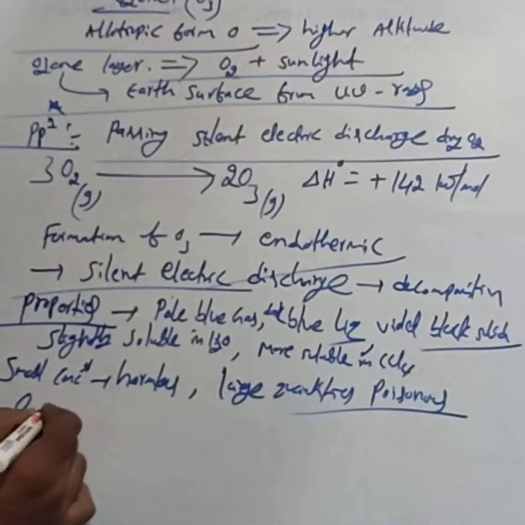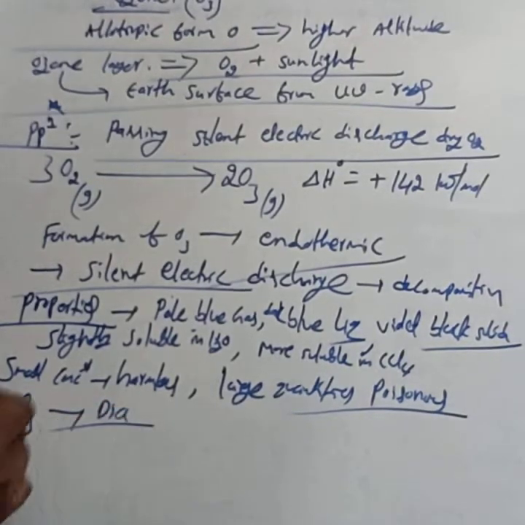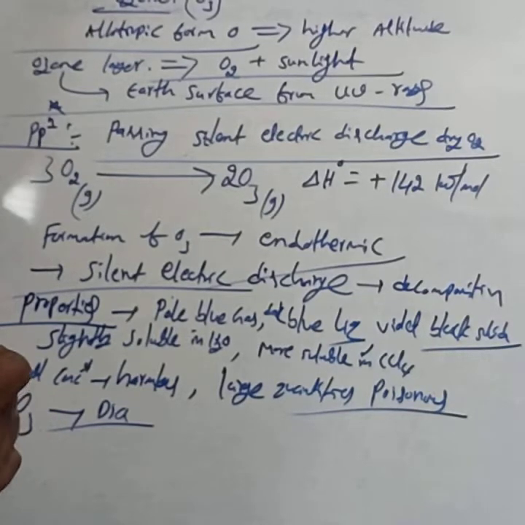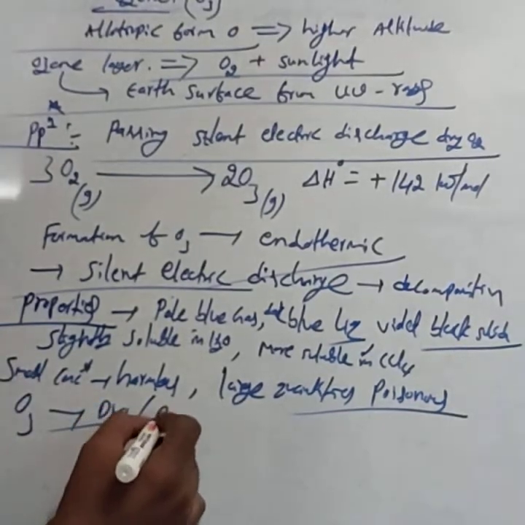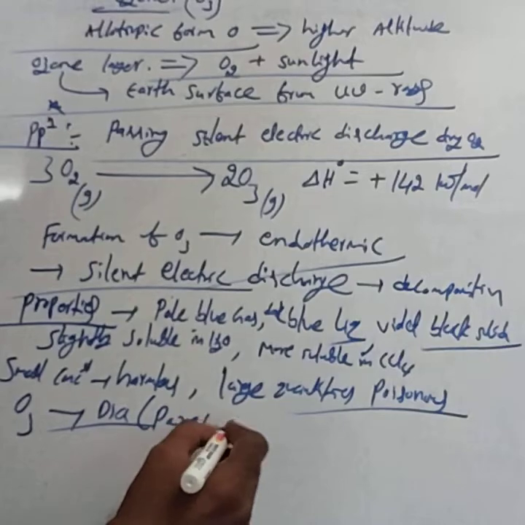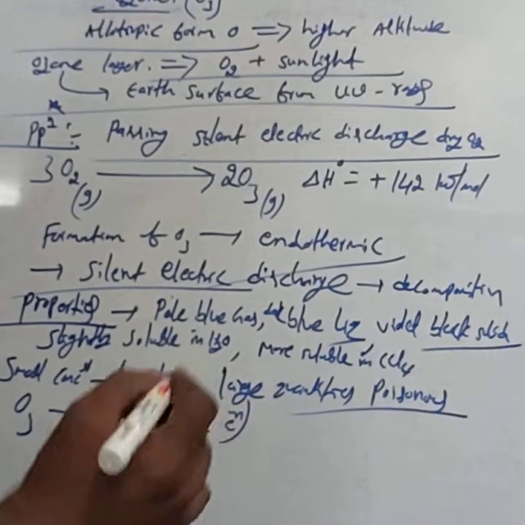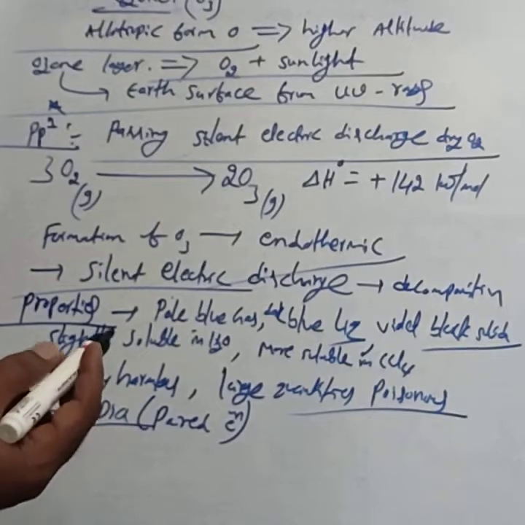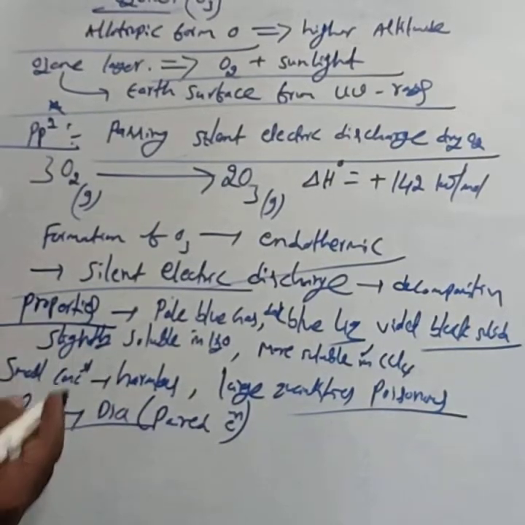Then ozone is diamagnetic in nature. Why is it diamagnetic? Because it contains paired electrons. If you consider dioxygen, according to MOT it contains unpaired electrons, so it is paramagnetic.